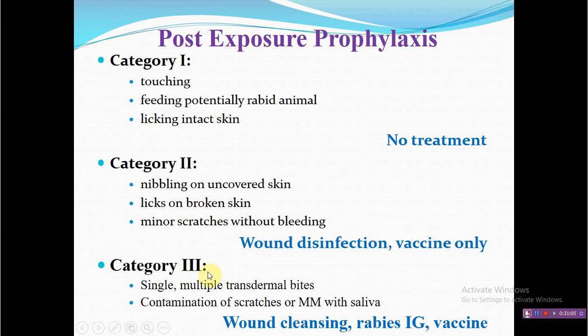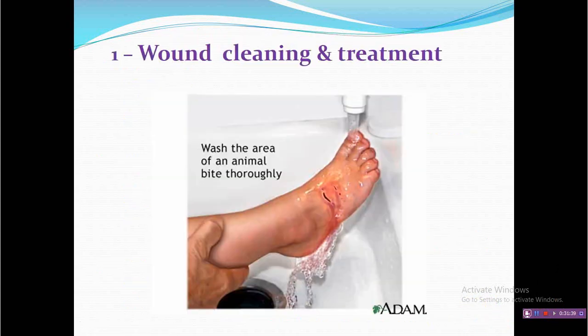But if you have a category 3 wound, that is multiple transdermal bites with involvement of subcutaneous tissue that is near to your brain tissue, in such a wound you require 3 things. Immediately you need wound cleaning, that is thorough cleaning of the wound, followed by inoculation of rabies immunoglobulins that will provide passive immunity, and it must be associated with the full vaccine regime, that is a complete 5 doses of vaccine.